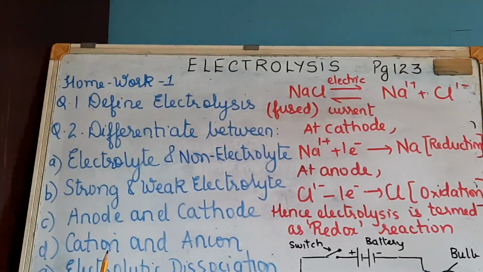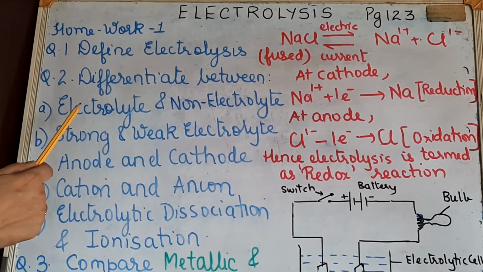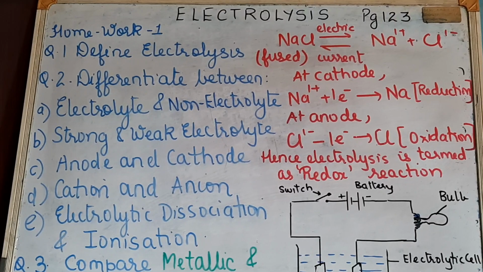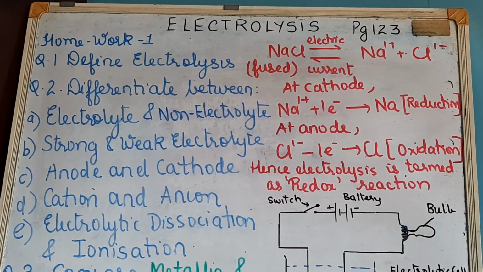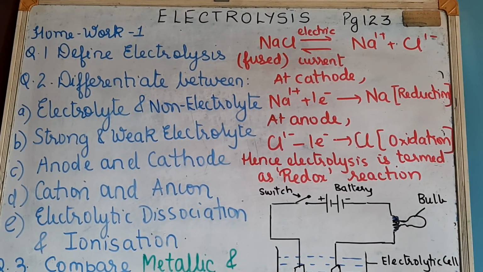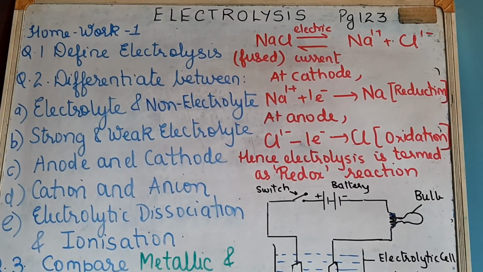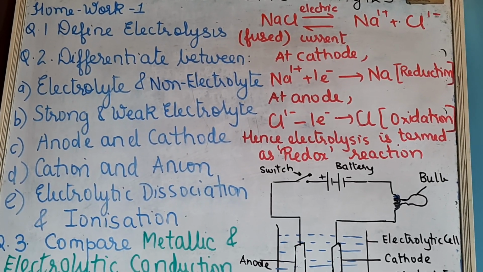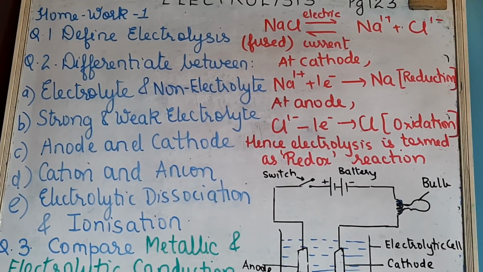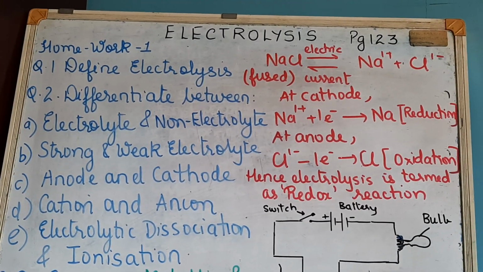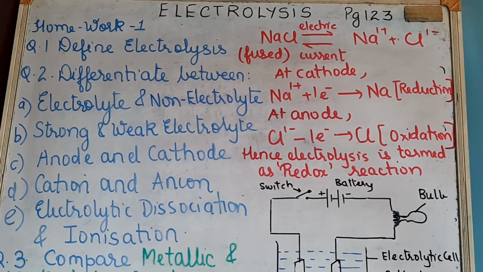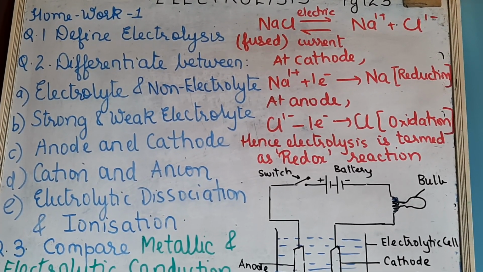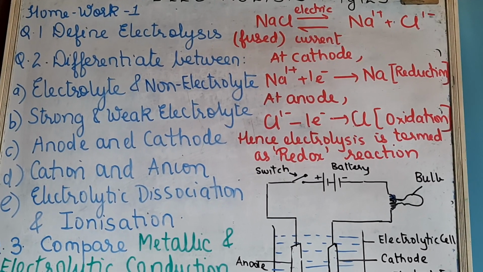Now there itself, second question is differentiate between electrolyte and non-electrolyte. So just now I have explained to you what the difference is between electrolyte and non-electrolyte, okay. So electrolyte, chemical compounds which conduct electricity. Just see on page 123, we will just refer to that question. Electrolytes are chemical compounds which conduct electricity in the fused, molten or in the aqueous solution state and undergo chemical decomposition due to the flow of electric current through it, are called electrolytes.